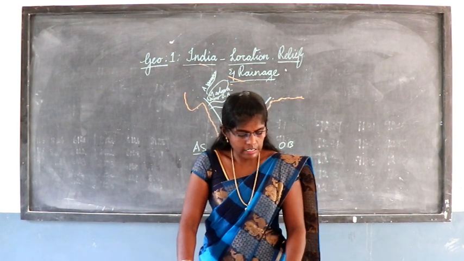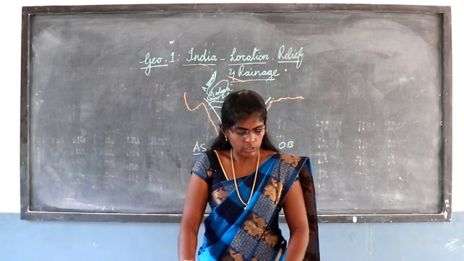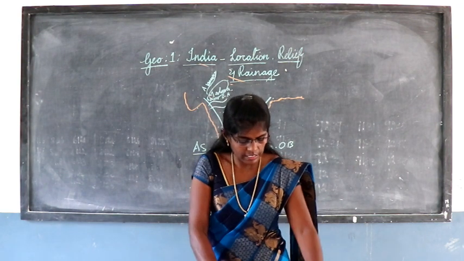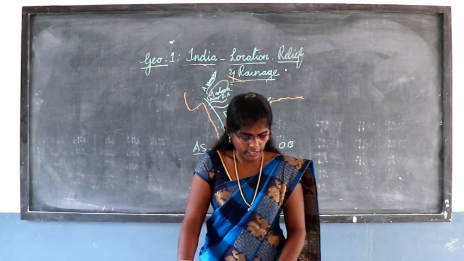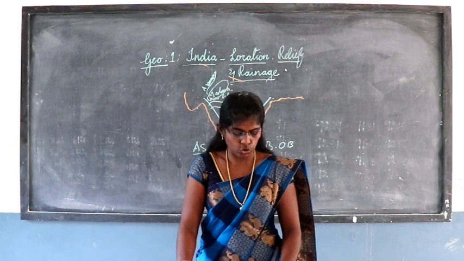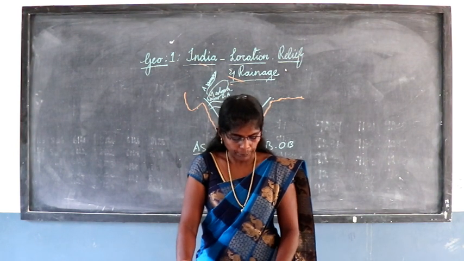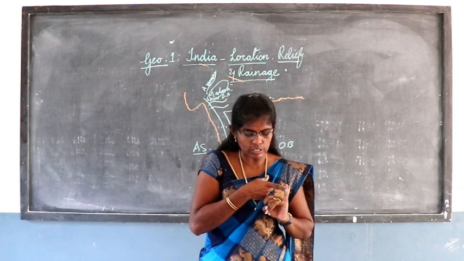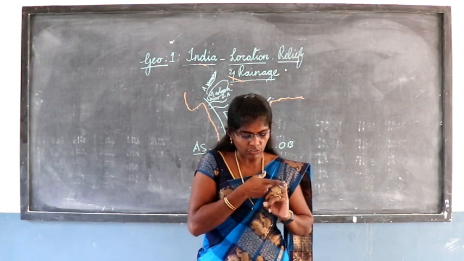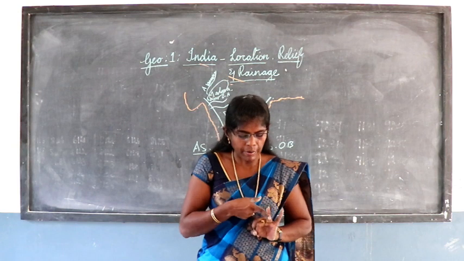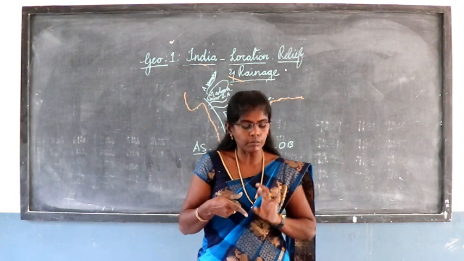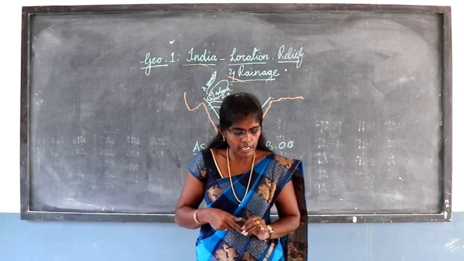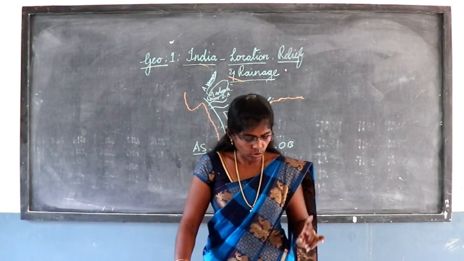It lies southeast of the Aravalli Ranges and north of the Vindhyas. The part of the Central Highland that extends to the east of the Malwa Plateau is known as Bundelkhand and Baghelkhand. The eastern part of the Central Highland is known as the Chota Nagpur Plateau.